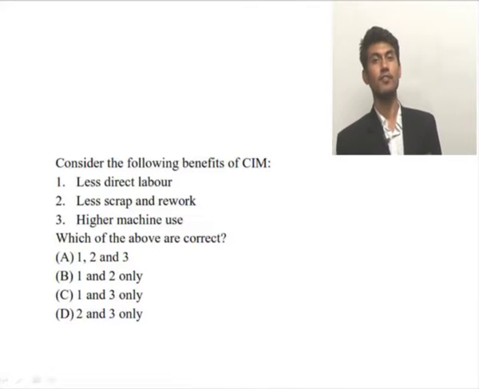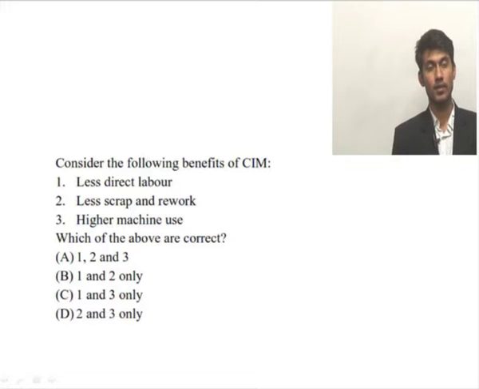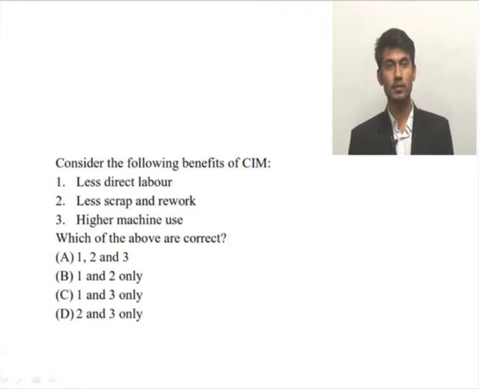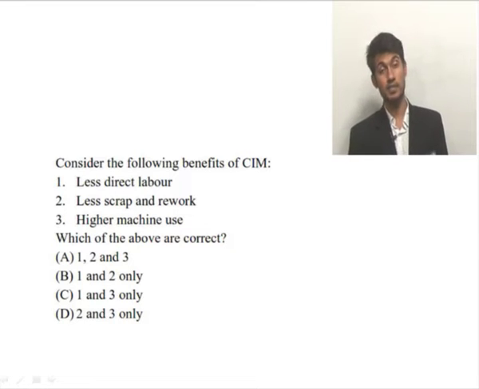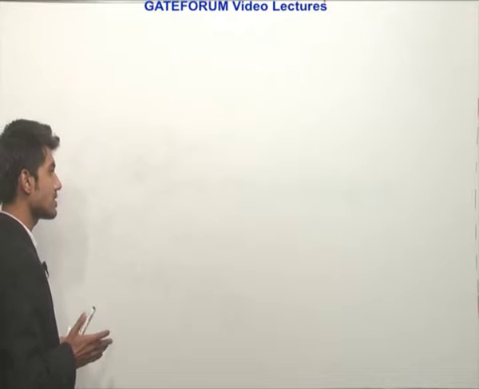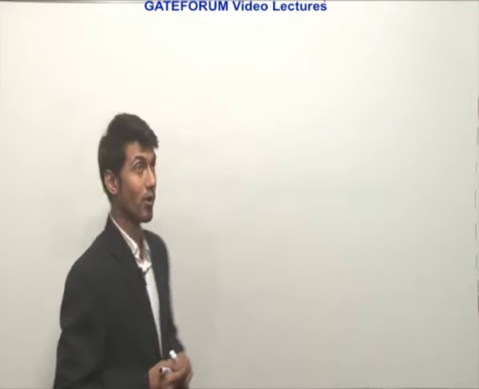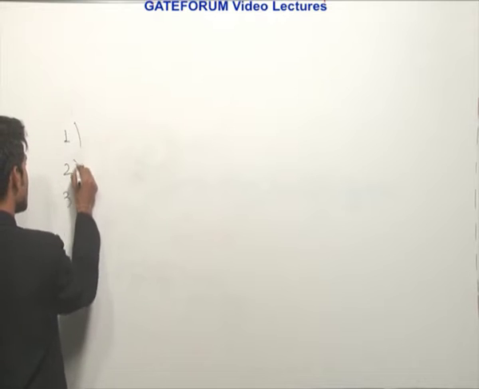Consider the following benefits of CIM, computer integrated manufacturing. First is less direct labor, second less scrap and rework, third higher machine use. Now computer integrated manufacturing is included in our manufacturing process just to achieve all these points. So all the three statements are correct.